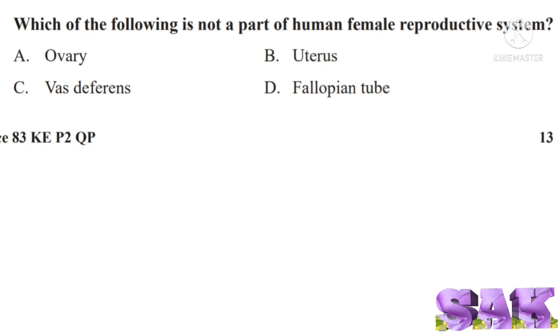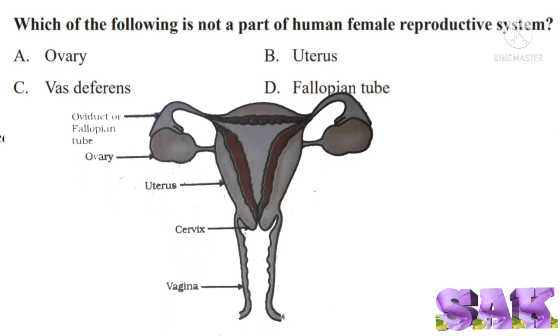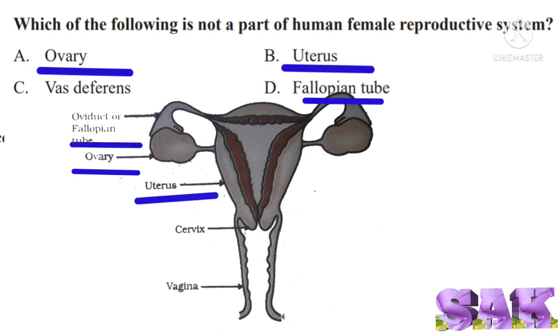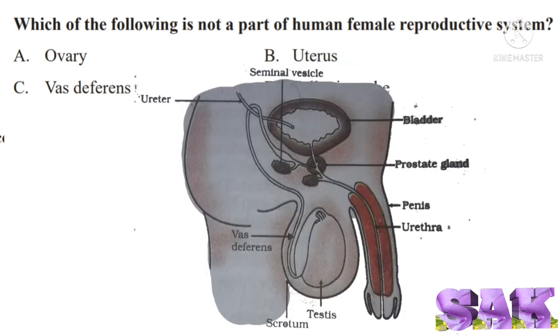Next question is, which of the following is not a part of human female reproductive system? In female reproductive system, ovary, uterus and fallopian tube are present. Vas deferens is present in male reproductive system.